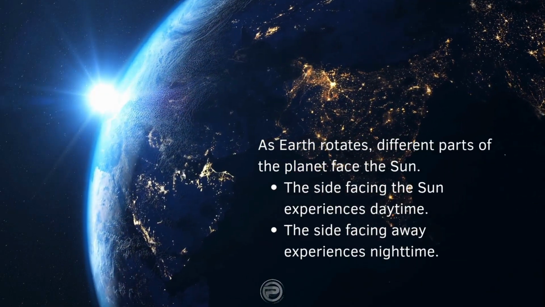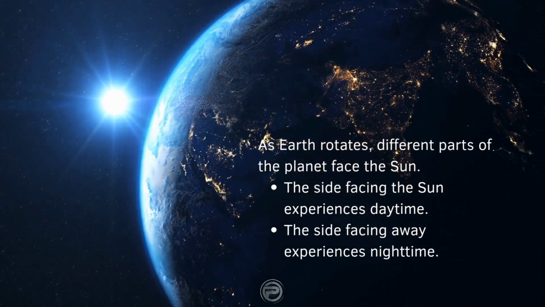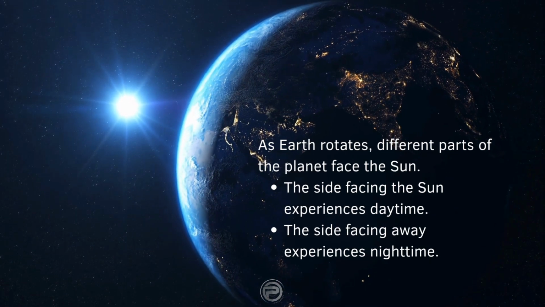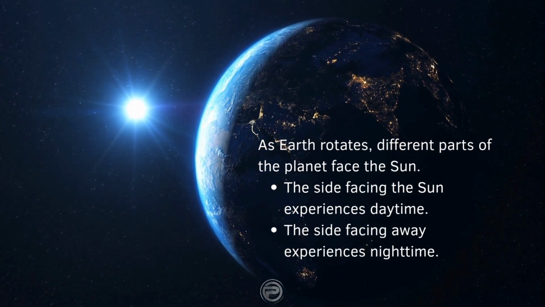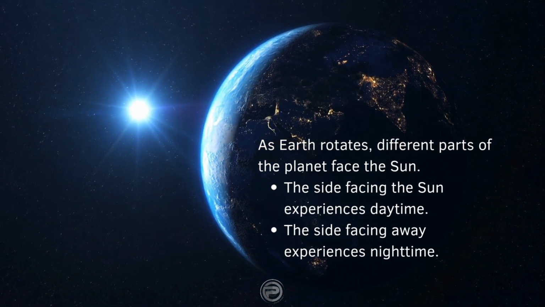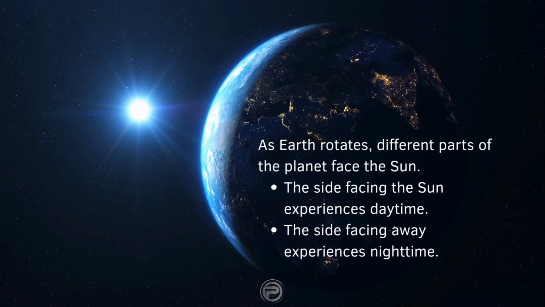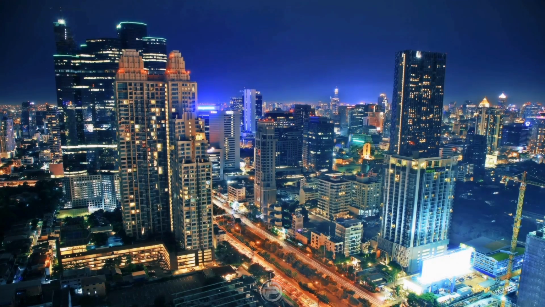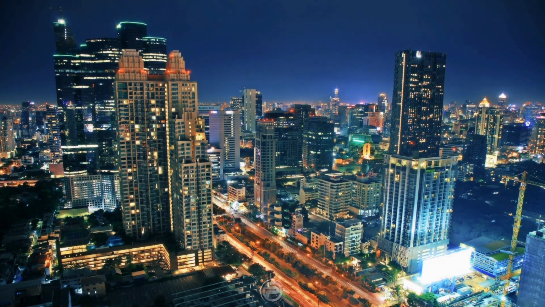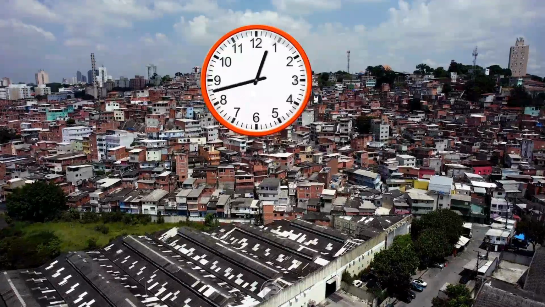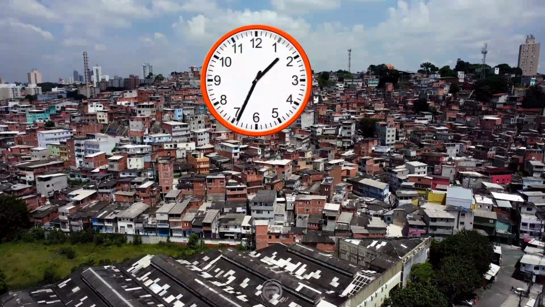As Earth rotates, different parts of the planet face the sun. The side facing the sun experiences daytime. The side facing away experiences nighttime. Without rotation, one side of Earth would always be hot and bright, while the other side would remain cold and dark. Rotation also affects time zones, helping different regions of the world organize their daily schedules.